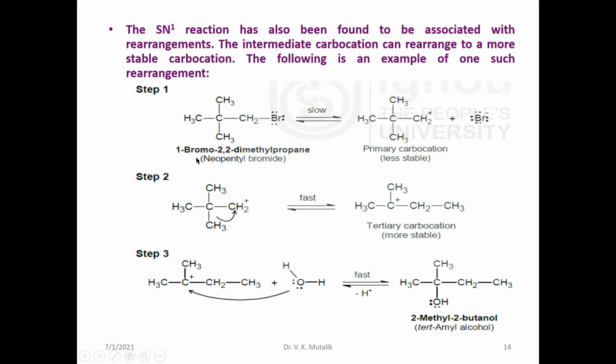You can see this 1-bromo-2,2-dimethyl propane. Because of this larger alkyl group, this bond will get dissociated slowly. A primary carbocation is formed. It will proceed by a 1,2-shift, to gain stability, because primary carbocations are less stable.